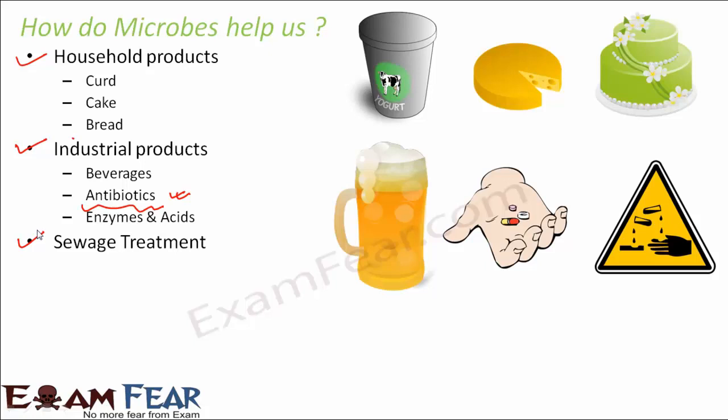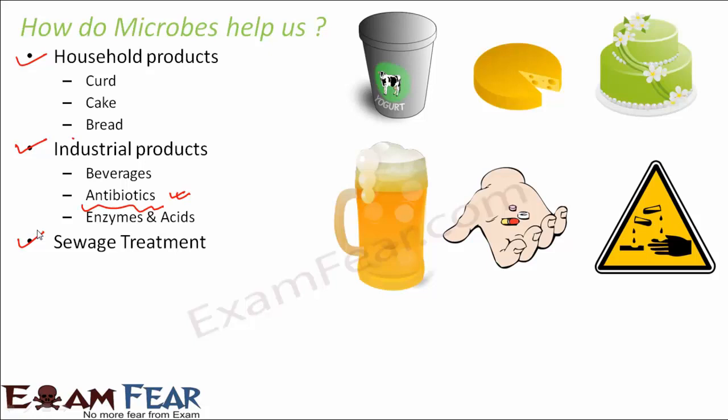Right now you might not know what exactly is sewage treatment, so I'll just quickly tell you what it is. What is sewage? Sewage is the unwanted water which has a lot of pollutants and which can cause air pollution and water pollution, and it comes out of your house every day. If you directly dispose this sewage into a river or a pond, what happens? The water in that river or pond gets completely polluted and the water becomes unsuitable for drinking purpose. So this sewage should be properly treated before it is disposed of to any other water body. So how do we treat a sewage?